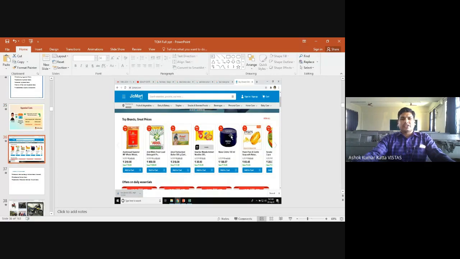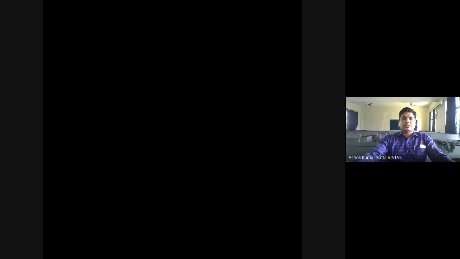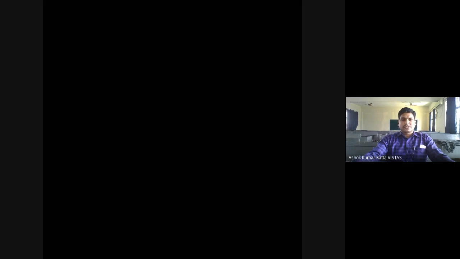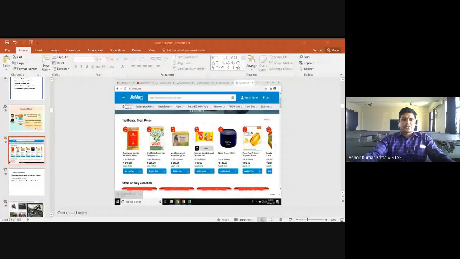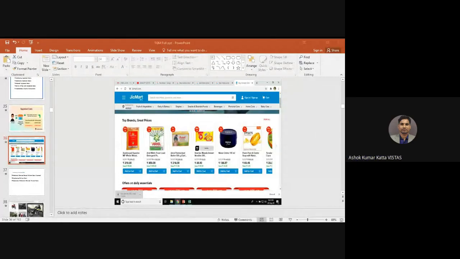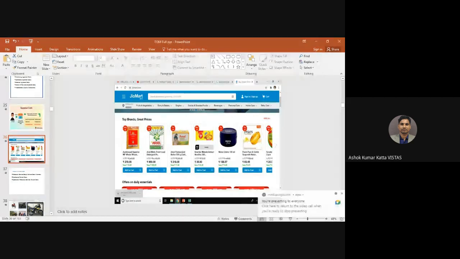Now you can even find this in this picture. I have taken this from JioMart. As you are aware, in the present days during the lockdown time, JioMart has entered, and Tata Click is also entering the market. So what they are doing here, just think in a logical way.